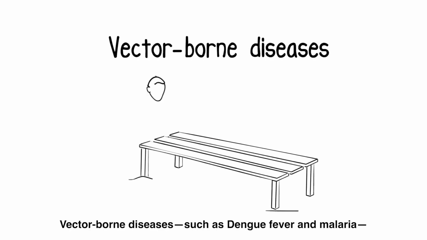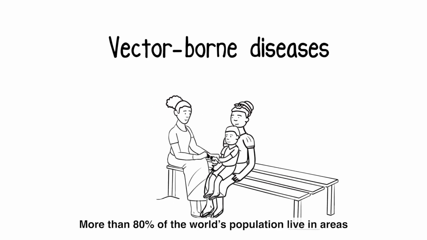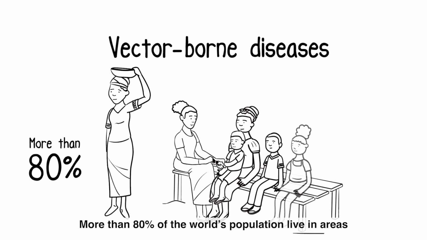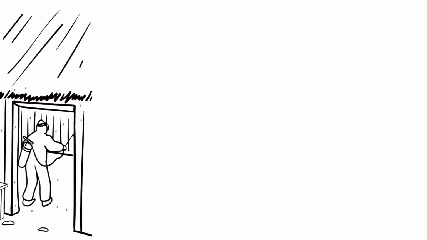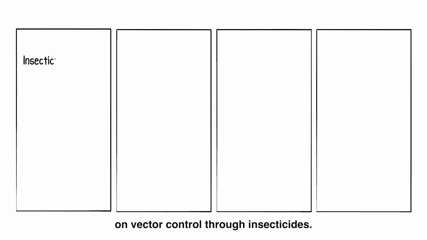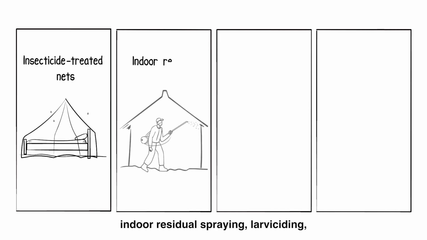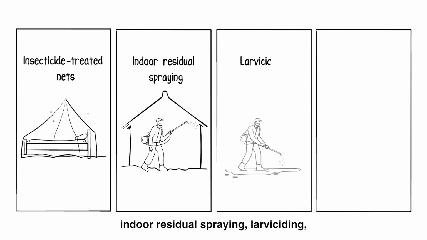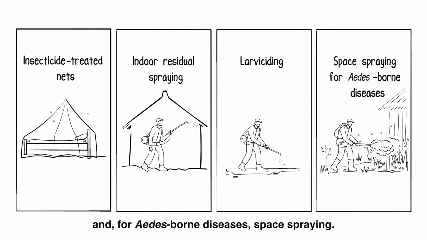Vector-borne diseases such as dengue fever and malaria are major causes of sickness, disability, and death. More than 80% of the world's population live in areas where one or more vector-borne diseases are transmitted. Prevention of these diseases relies heavily on vector control through insecticides. Key tools include insecticide-treated nets, indoor residual spraying, larviciding, and, for Aedes-borne diseases, space spraying.